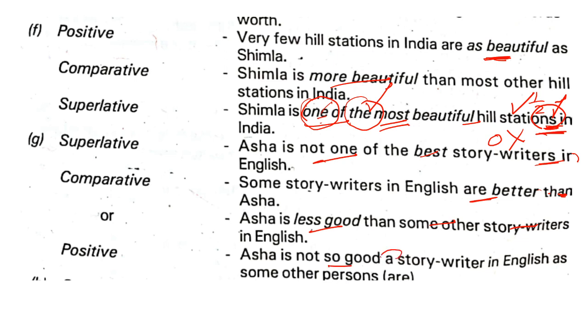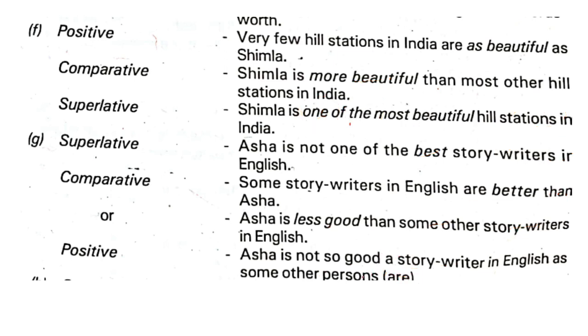Here this usage we saw in the previous lecture also. Asha is not so good a story writer in English as other persons are. Here again, are is put in brackets. Whether you put it or not is up to you, because if you put it, no matter; if you don't put it, then also fine, because that is understood, like as other writers are.